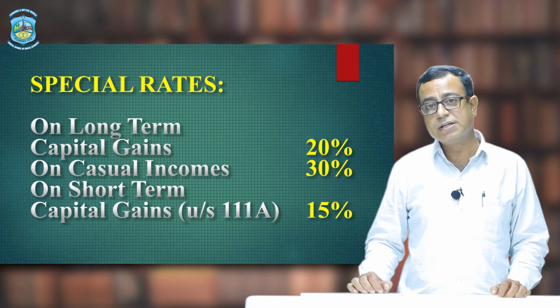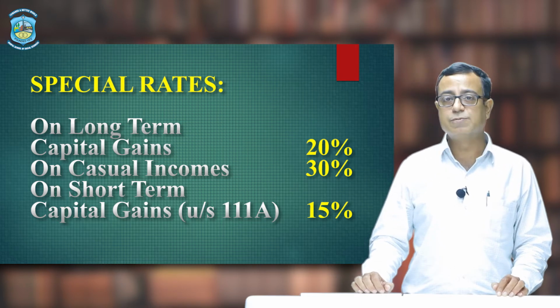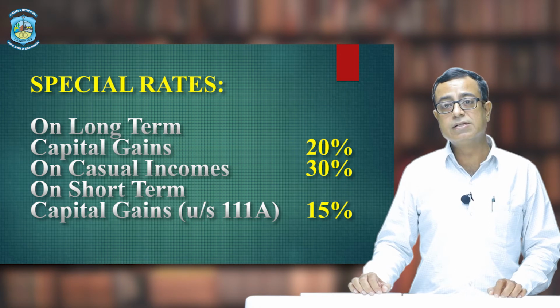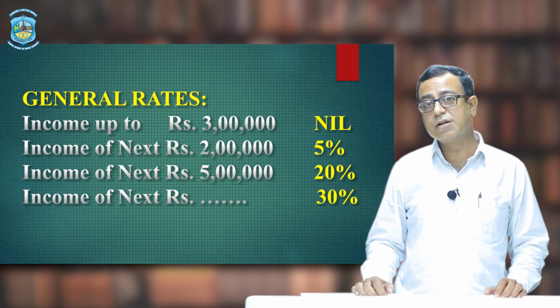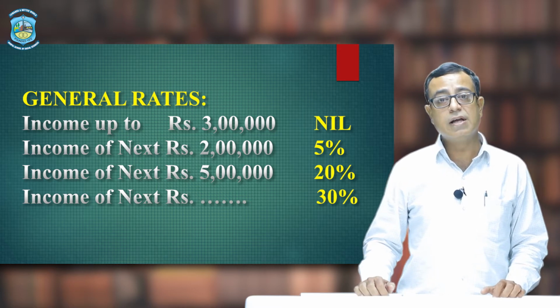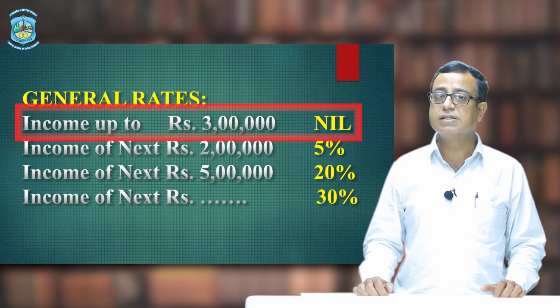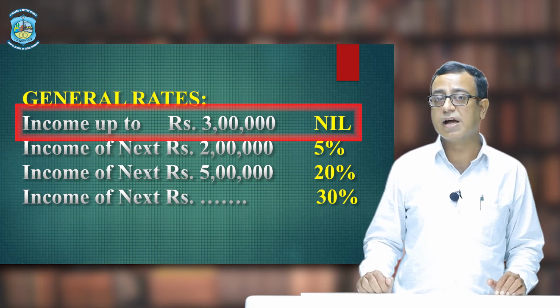Dear friends, special rates for senior citizen will remain same. It is again LTCG 20%, casual income 30%, special short term capital gains 111A 15%, but we have a change in normal rates or you can say general rates. The slab of senior citizen does not start with 2,50,000; instead, their income up to rupees 3 lakh is exempted. I repeat, their income up to rupees 3 lakh is exempted.